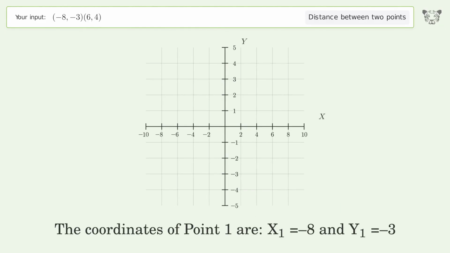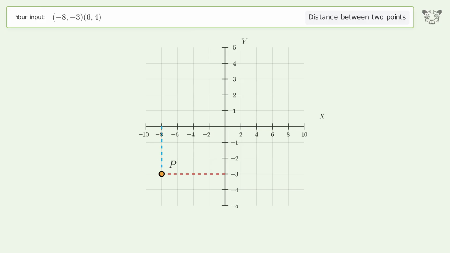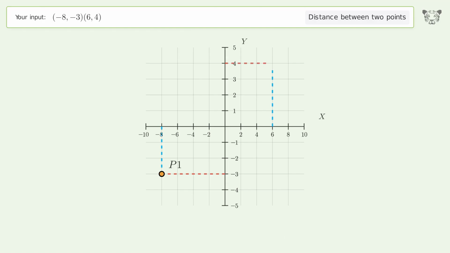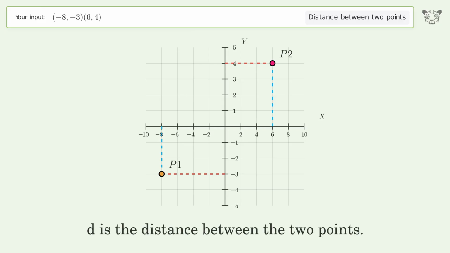The coordinates of point 1 are x1 equals -8 and y1 equals -3. The coordinates of point 2 are x2 equals 6 and y2 equals 4. D is the distance between the 2 points.